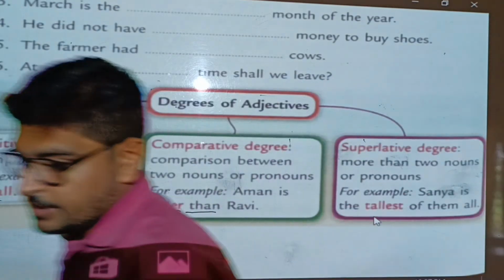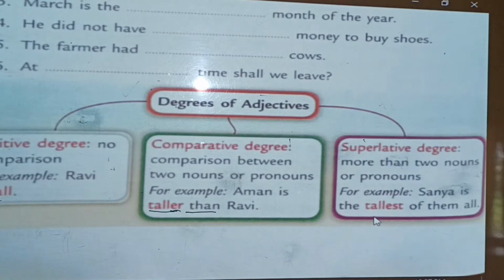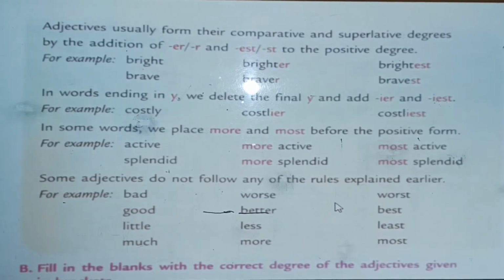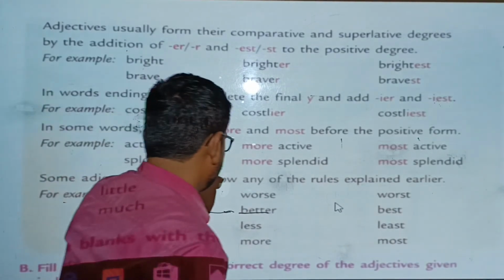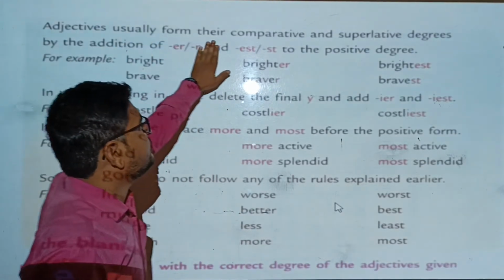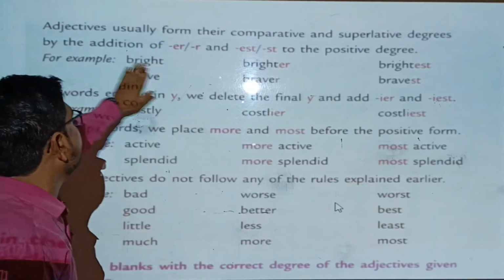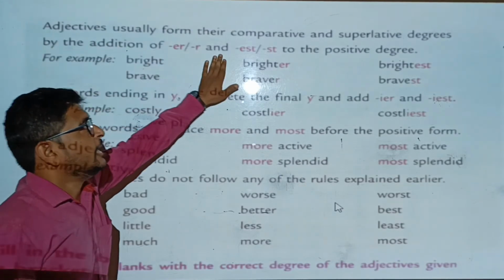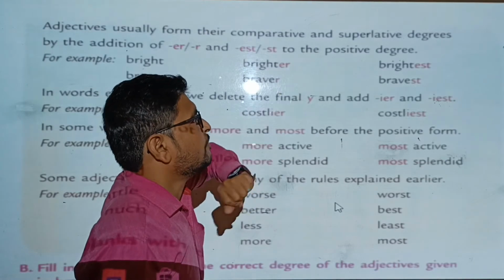Okay, now let's see the rules of these adjectives. Okay, actually we have already seen, but it is a textual explanation. Let's see it again. Okay, the first, adjectives usually form their comparative and superlative degrees by the addition of er or r and est or st to the positive degree.